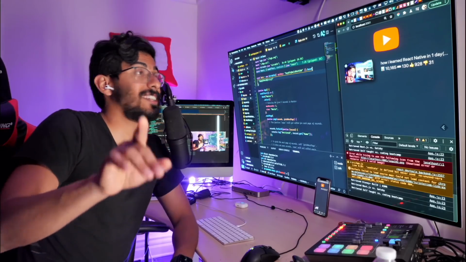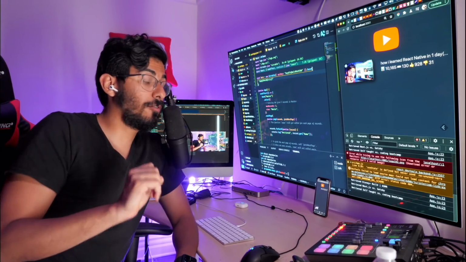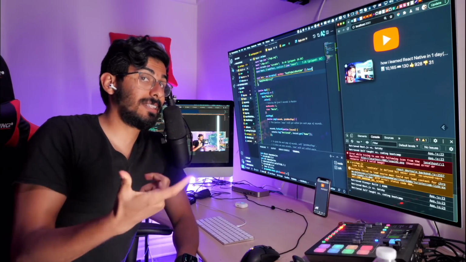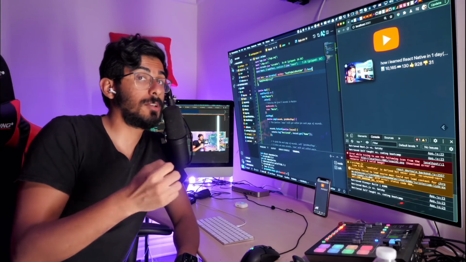So good news, it's 6:15 p.m. and so far I'm able to pull the data from the Airtable, and now let's see how I can actually use it.